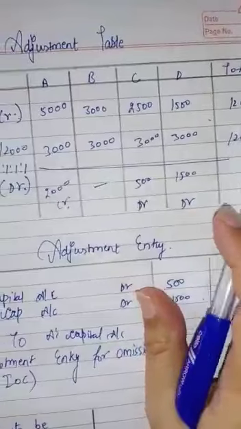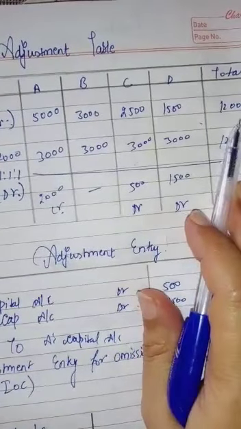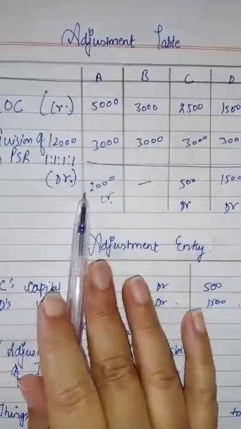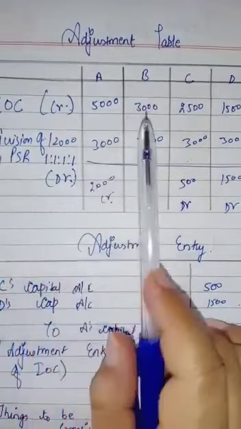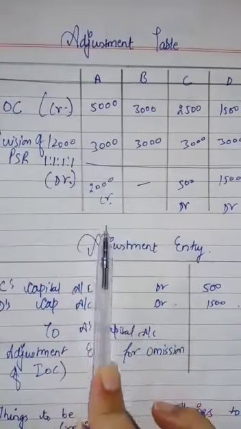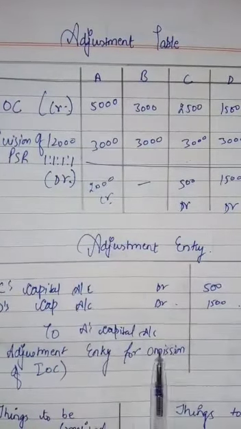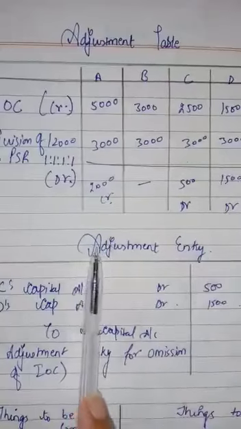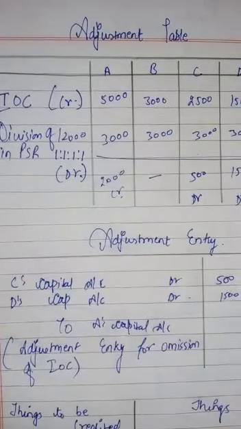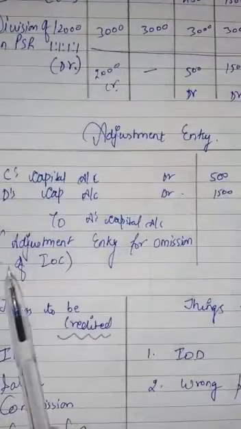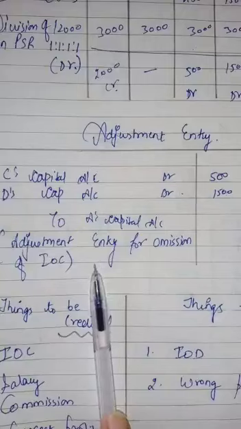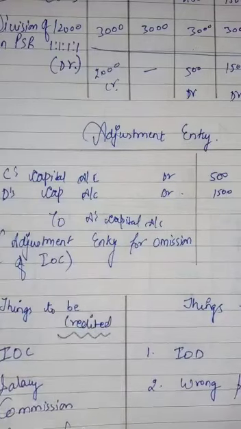And whatever will be the total, this total is very important. This will be divided among the partners in their profit sharing ratio. If no ratio, equal ratio. So who is more? Whatever is more, credit is more, so he will be credited. A will be credited, and if the debit is more, C and D will be debited, and if it is equal, no problem, no entry will be passed. And narration is very important: adjustment entry for omission of interest on capital.